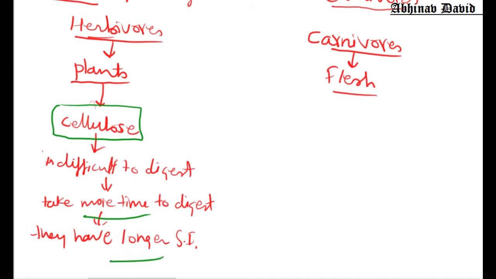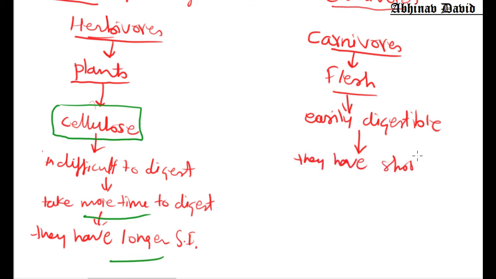Let us talk about the carnivores. They eat flesh. Now this flesh is easily digestible, and it takes less time. Easily digestible means take less time to digest, so they have shorter small intestine. I hope this is clear.